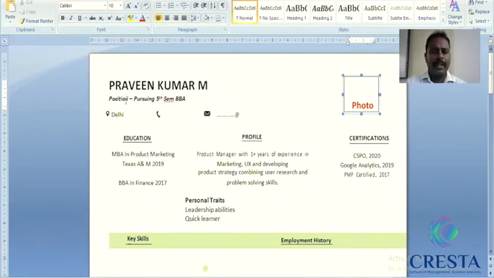Below which, kindly mention your location. Many people get confused here. They start putting present address and permanent address. No need. Put your current city. If you are staying in Mysore, put Mysore. If you are in Coimbatore, put Coimbatore.